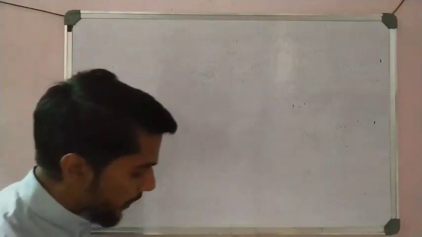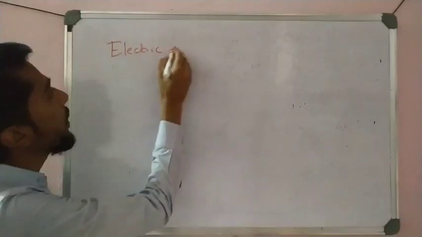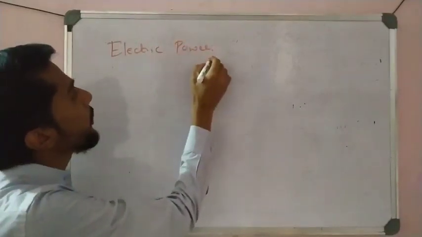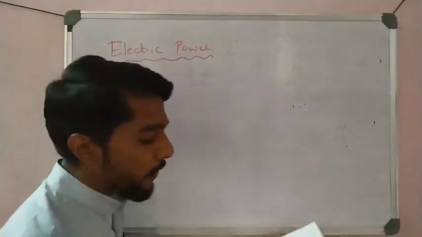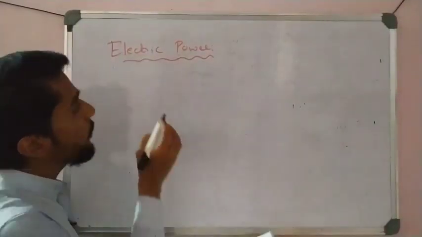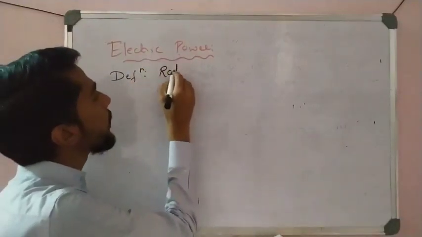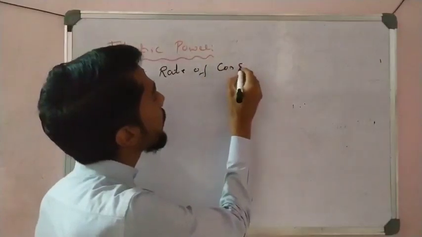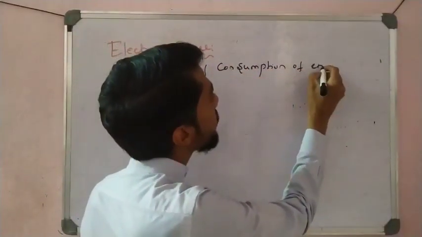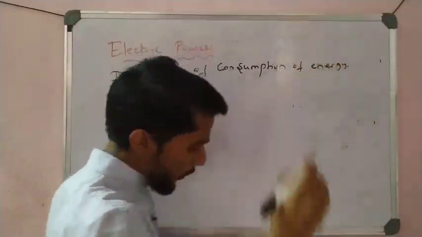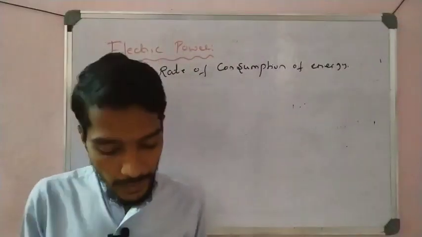Okay, first take the new formulas. Now electric power. First we have to take the definition of electric power. It is defined as the rate of consumption of energy, electrical energy or simply energy. So the rate of consumption of energy is called electrical power.